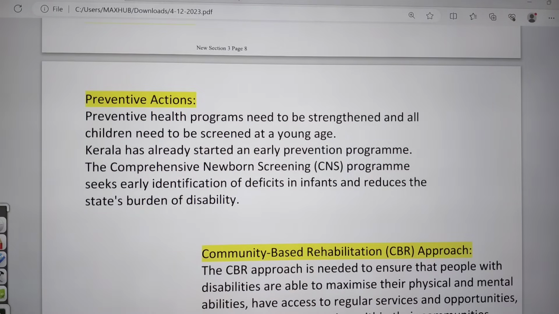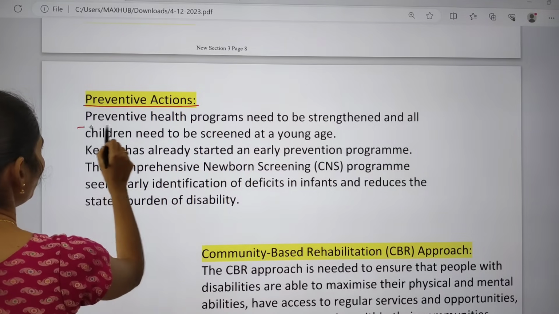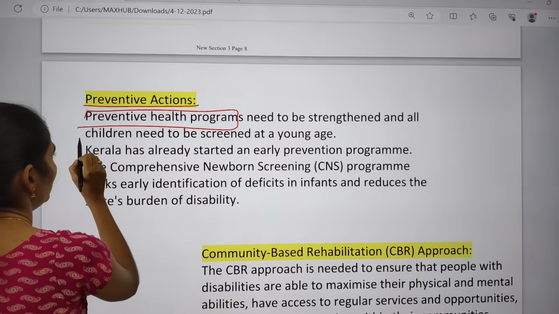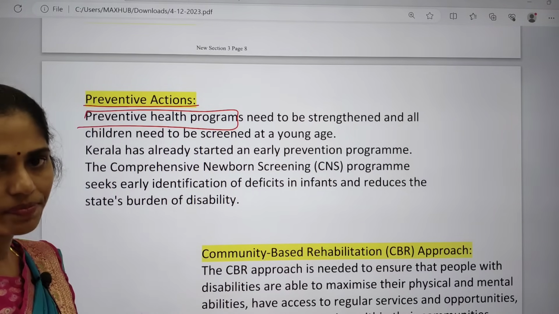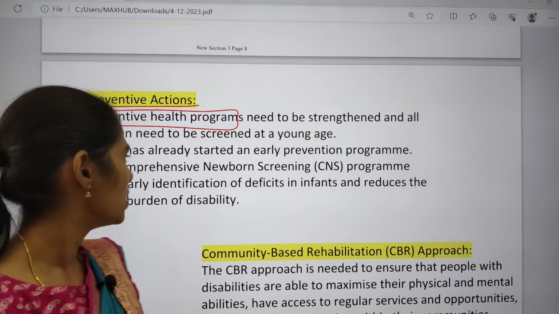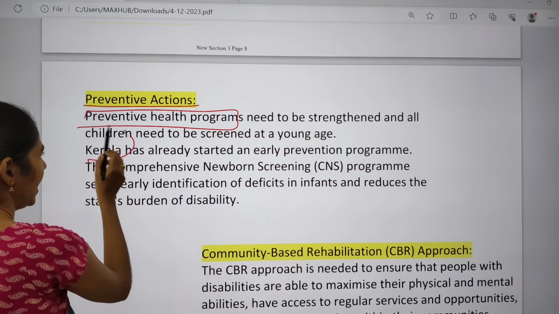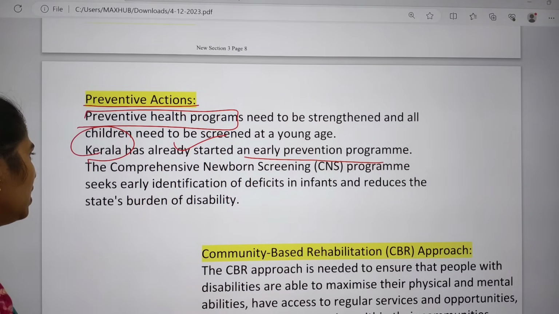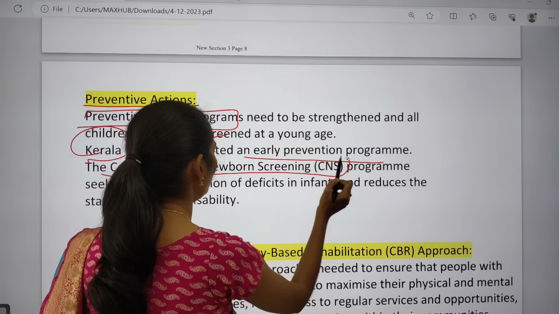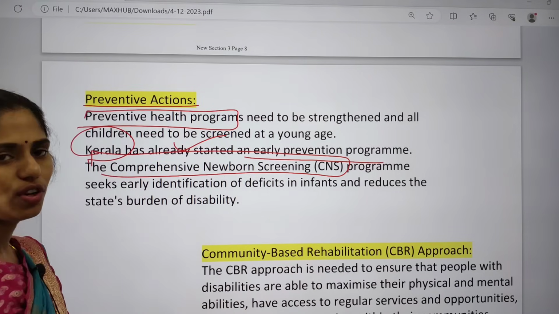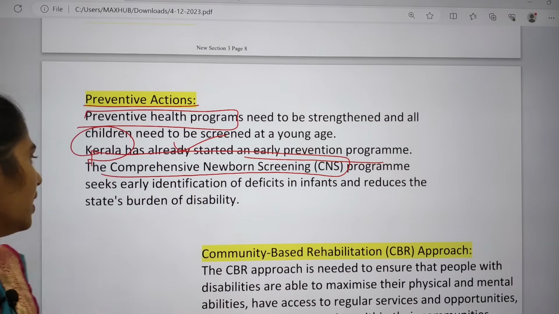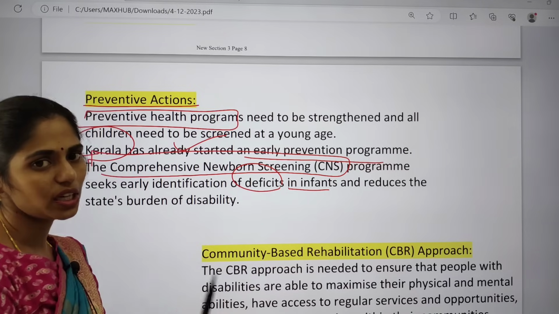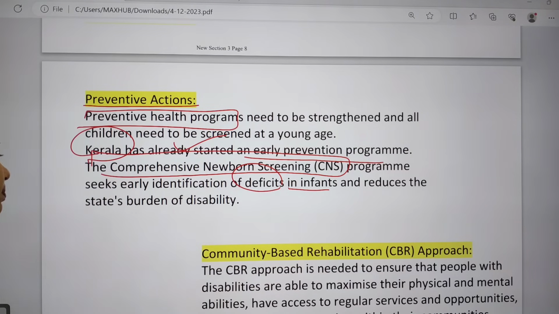Okay, so there are some barriers to participation in politics. And next one is preventive actions. There are some preventive health programs that need to be strengthened and promoted by the government for young children. Especially Kerala came up with an early prevention program, under which we are doing a comprehensive newborn screening program. We check whether there are any disabilities or deficits in infants, and we even focus on medicine so that we can reduce disability in the future.